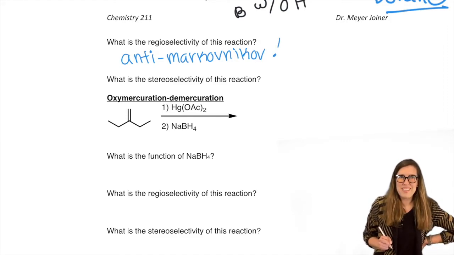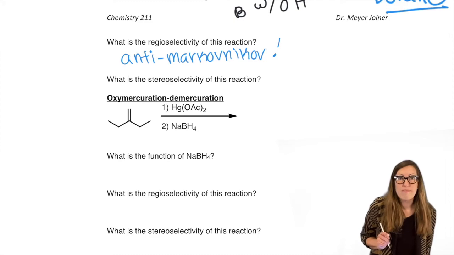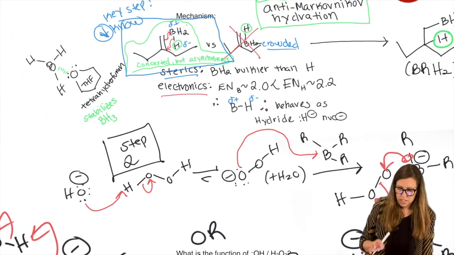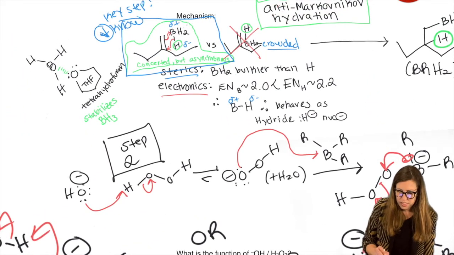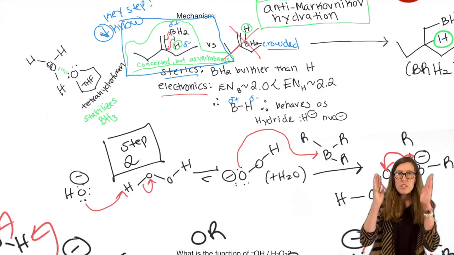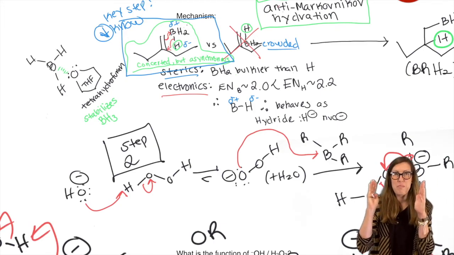Stereoselectivity. This one we didn't see an issue because it was not prochiral. What if it was prochiral? We should see there is actually stereoselectivity because this is concerted. Yes, asynchronous, but still concerted, still one step. The B and the H add parallel to the pi bond at the same time.